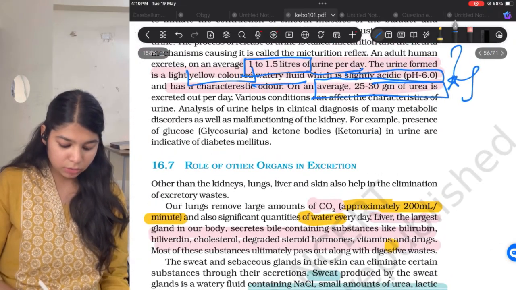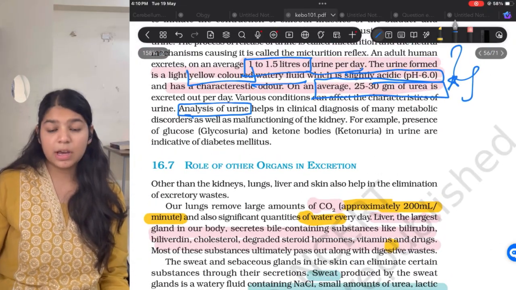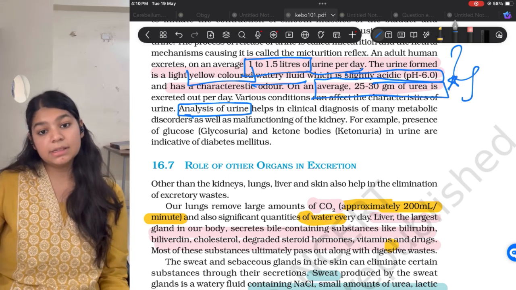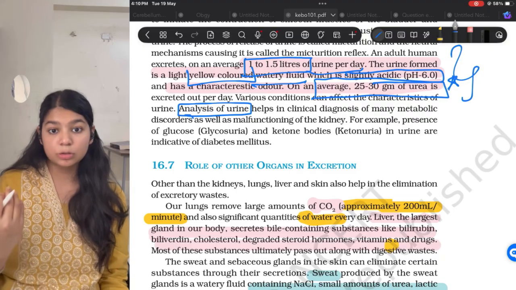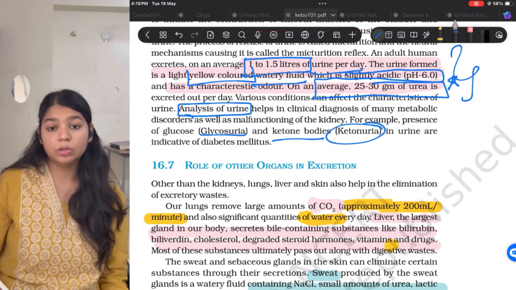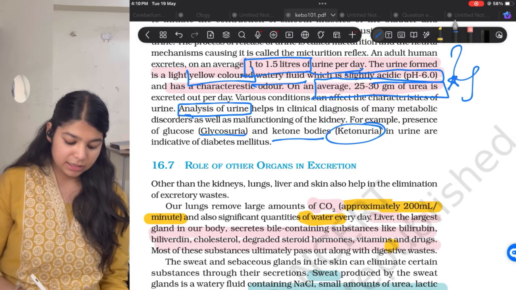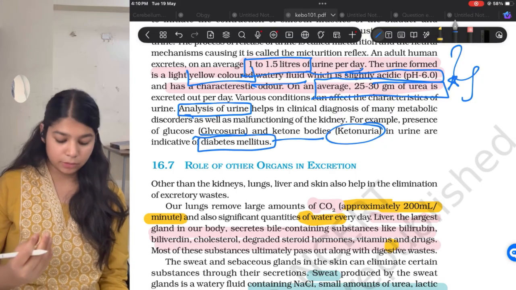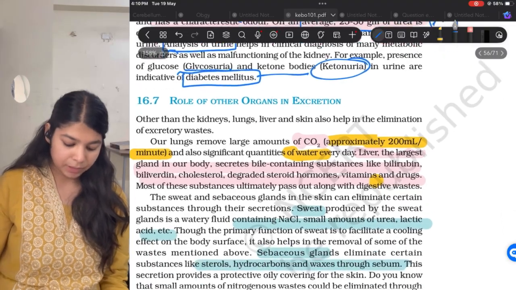Now, the diagnosis of urine. There are some tests; you may have heard about the urine test. By analyzing the urine, if the urine has glucose in it, it is called glucosuria. If it has ketone, it is called ketonuria. This is a symptom of diabetes mellitus. In a diabetic patient, the urine will have glucose and ketone bodies present.